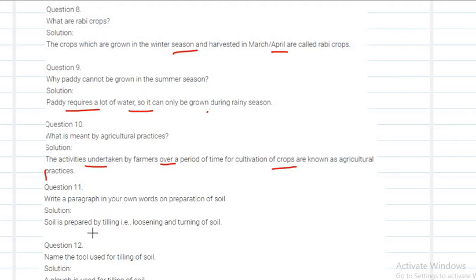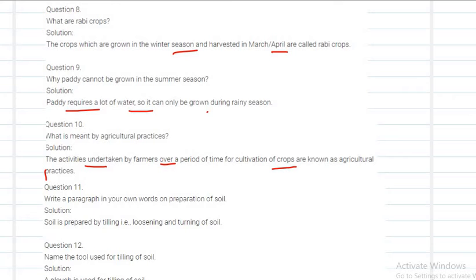Okay, this you can write. Why do we need to prepare the soil? The soil needs to be prepared so that the crop roots can go deep into the soil to absorb the essential nutrients. And why do we need to do this? In order to increase the growth of microbes in the soil. All that you can write for this question.